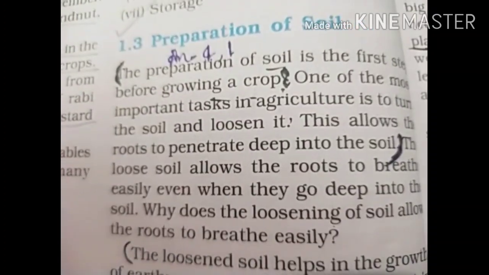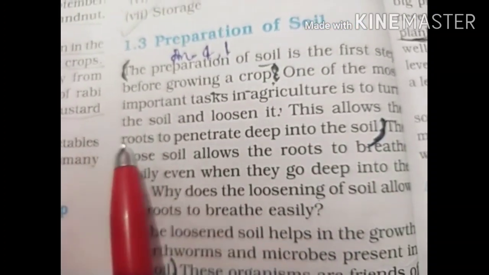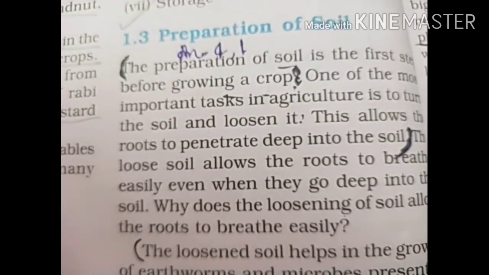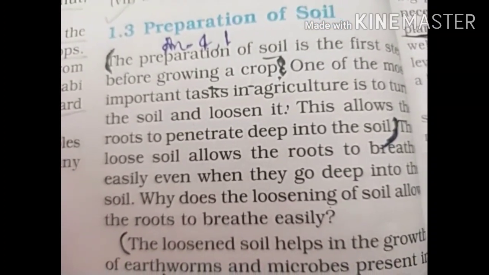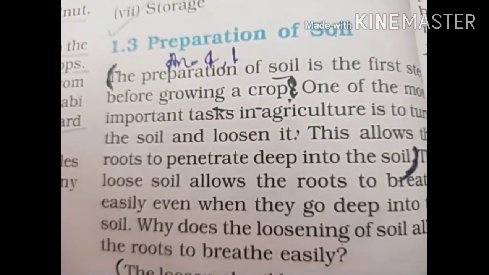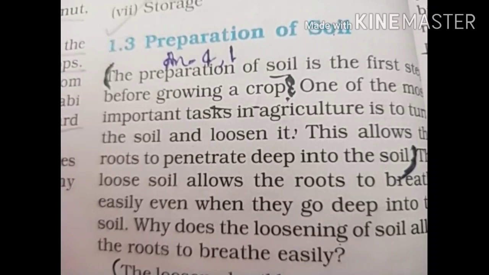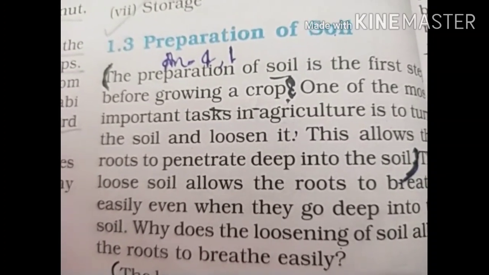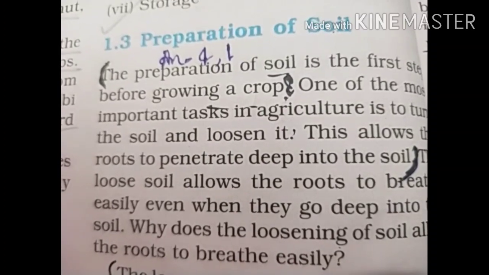So this allows the roots to penetrate deep into the soil. Basically, the loosening of soil and turning of soil come under this preparation of soil. What does it mean?